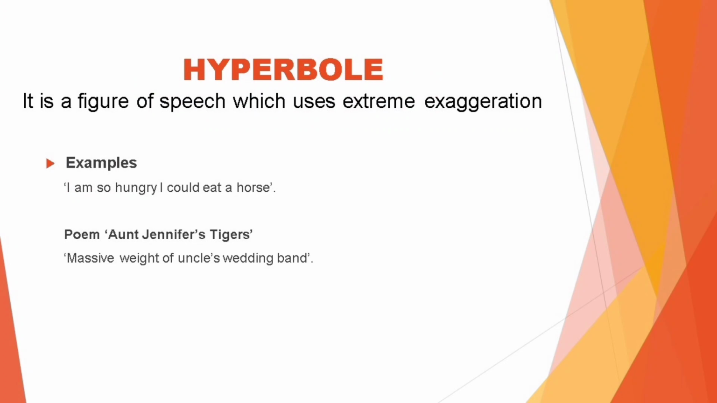Next literary device we have here is hyperbole. It is a figure of speech which uses extreme exaggeration. For example, I'm so hungry I could eat a horse. And in the poem Aunt Jennifer's Tigers, we see the poet has written massive weight of uncle's wedding band. Now, a little wedding band which is worn on the finger cannot be all that heavy. But here the poet has used massive weight for the wedding band.